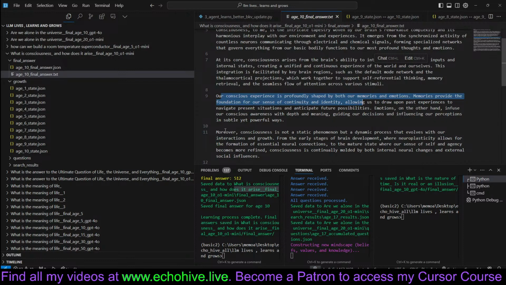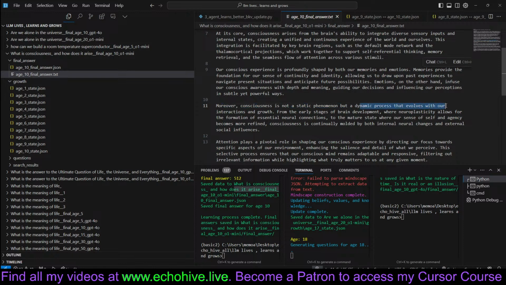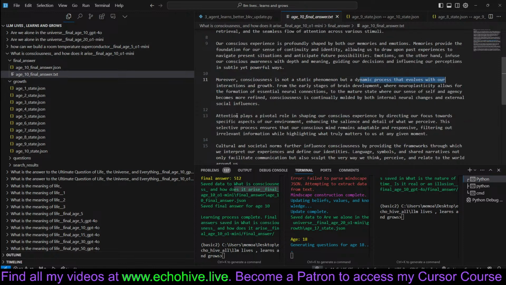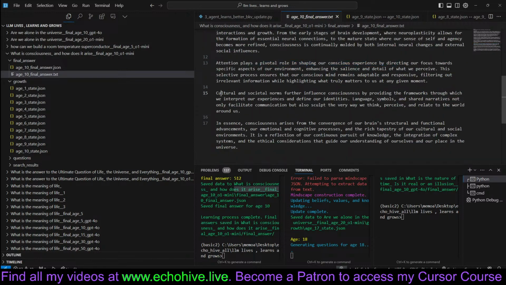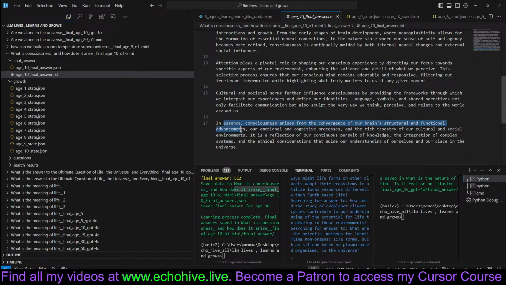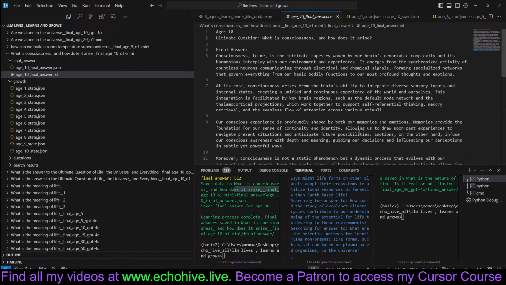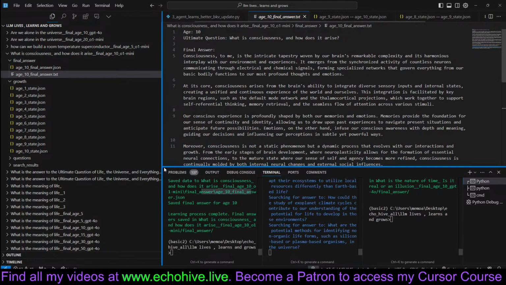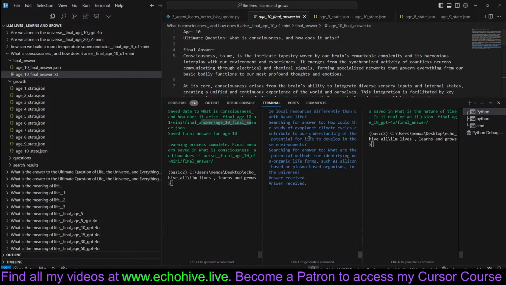Okay, continuing. Moreover, consciousness is not a static phenomenon, but a dynamic process. Attention plays a pivotal role in shaping our conscious experience. In essence, consciousness arises from the convergence of our brain structural and functional advancements, our emotion and cognitive processes. So this is the answer you get. I mean, what would happen if you run it 50 times? That would be, maybe I'll make another live stream.